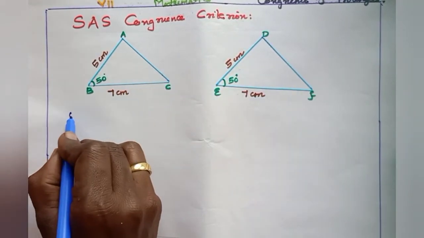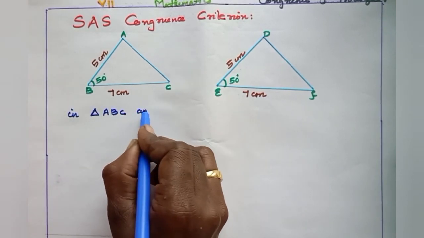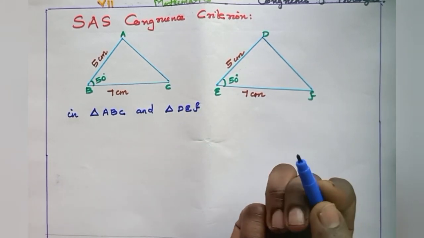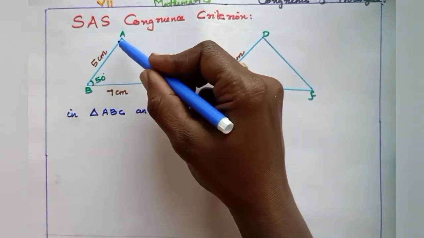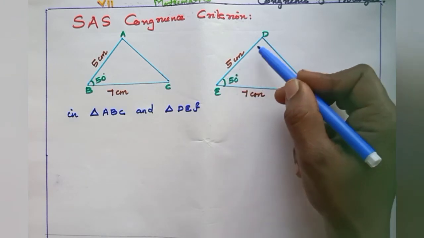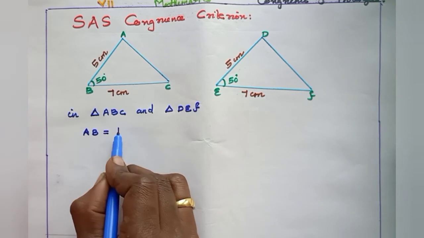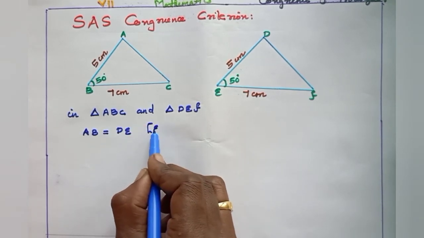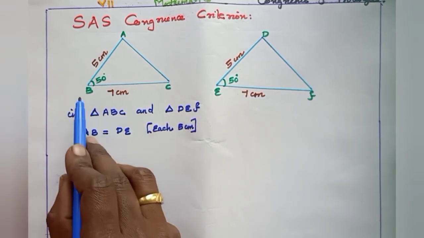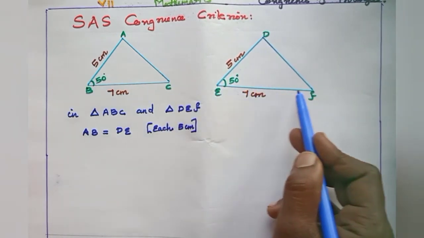For example, here given triangle ABC and triangle DEF. See the measurement, we can write AB 5 cm equal to DE 5 cm. So AB equals DE, each 5 cm. Then see this angle 50 degree, same as here angle 50 degree.